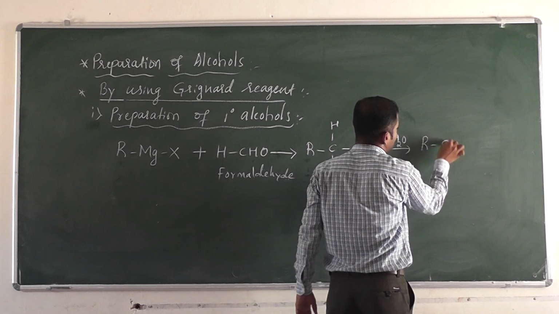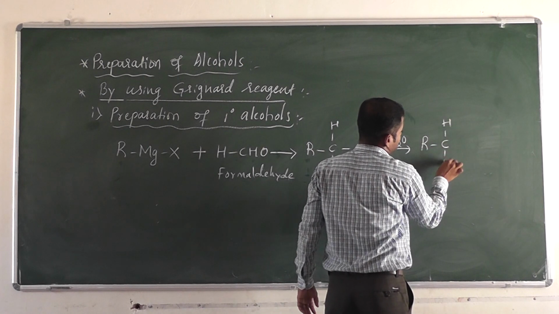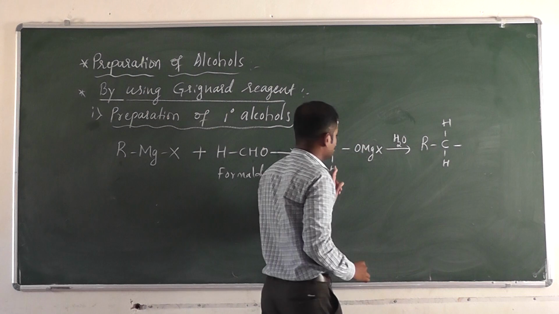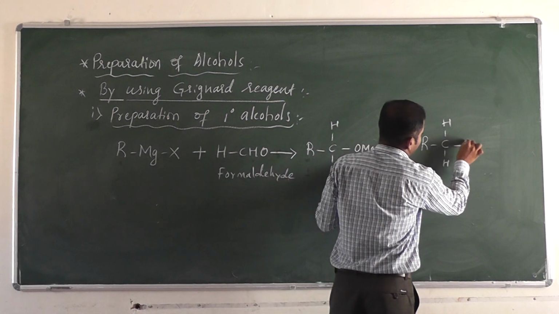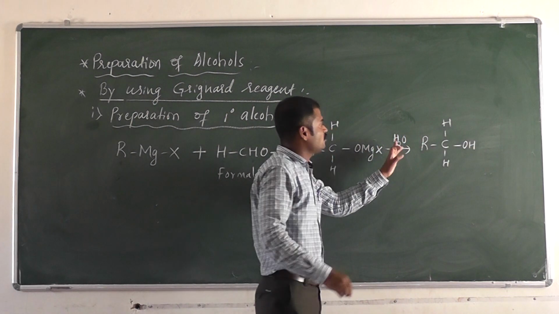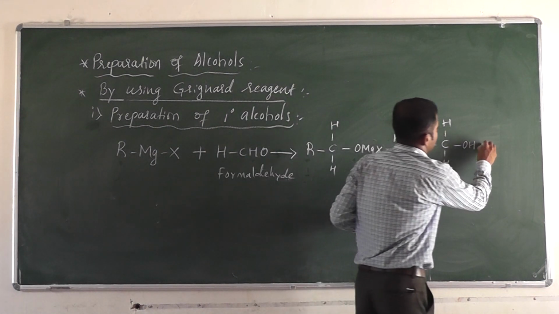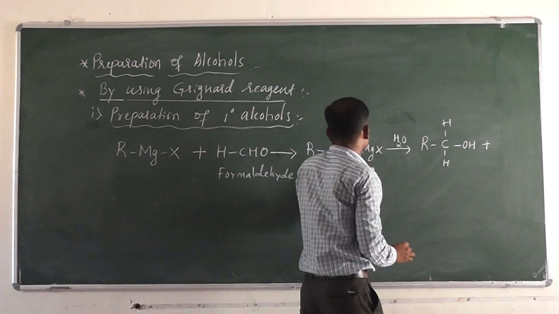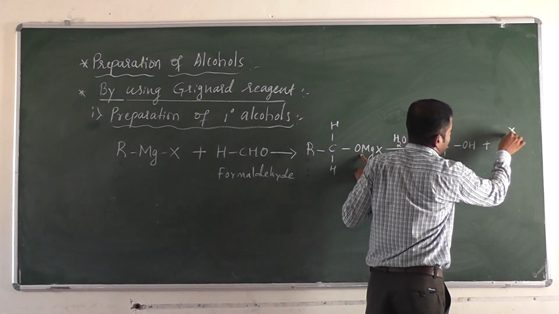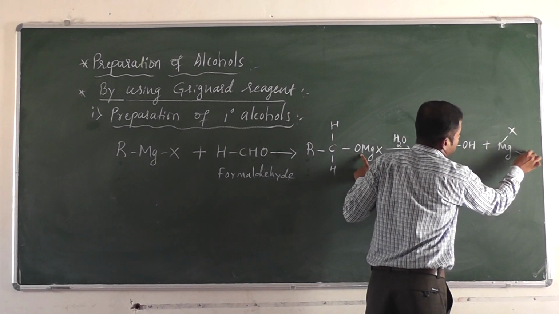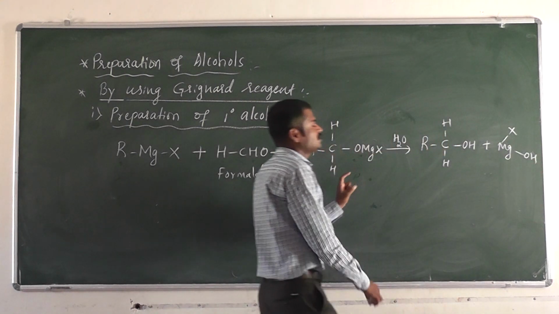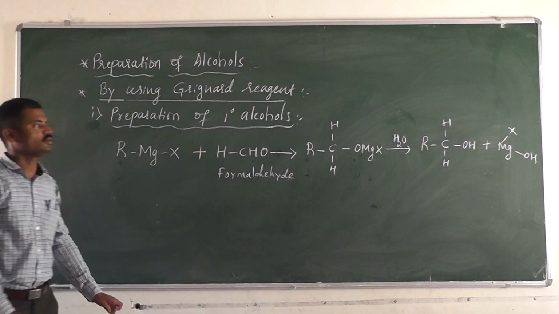I am writing RCH2OH. Where does the hydrogen come from? The hydrogen comes from the water. So plus XMgOH.